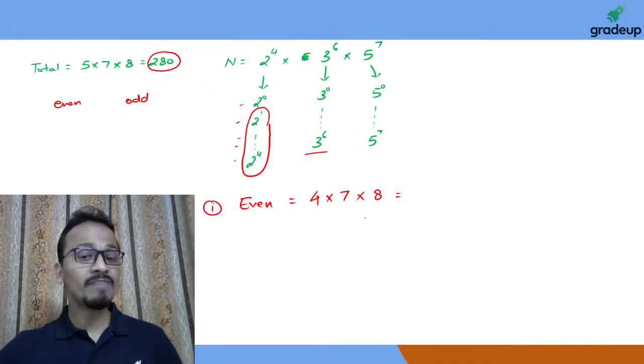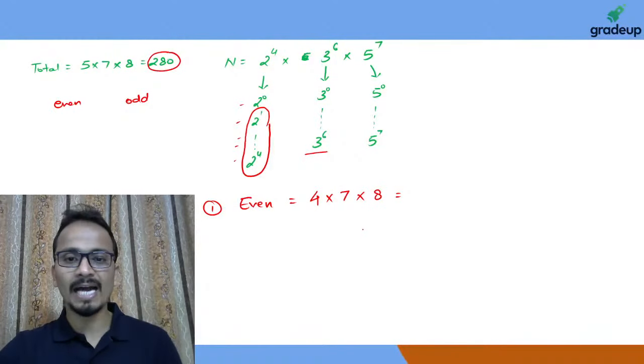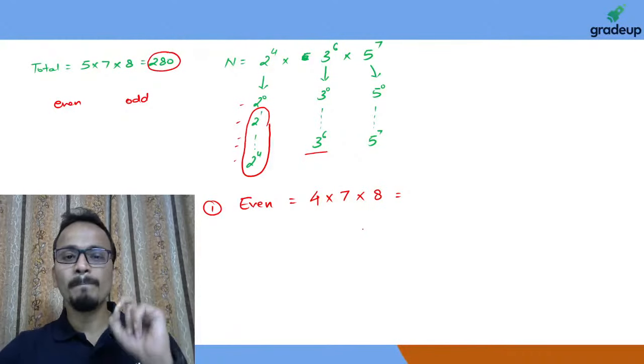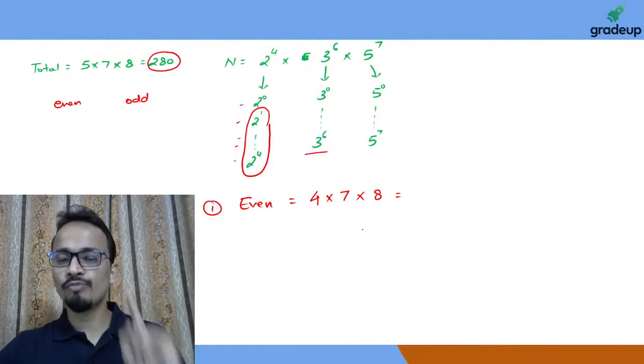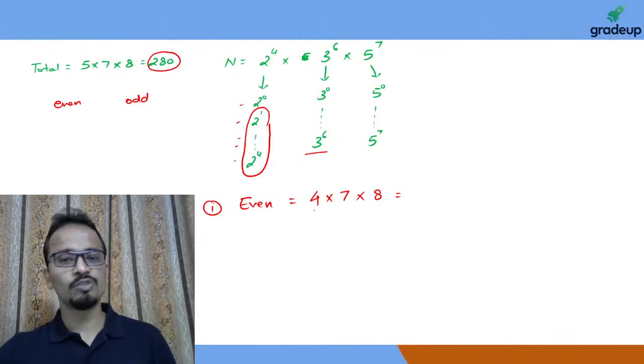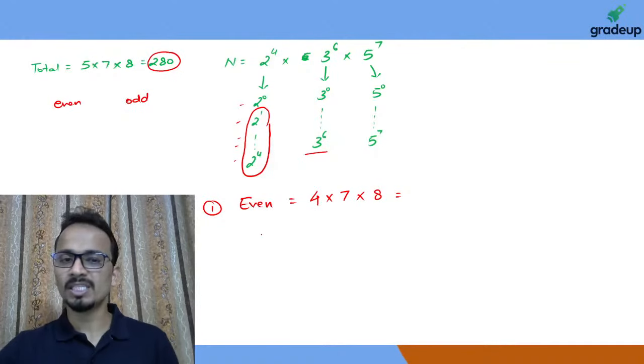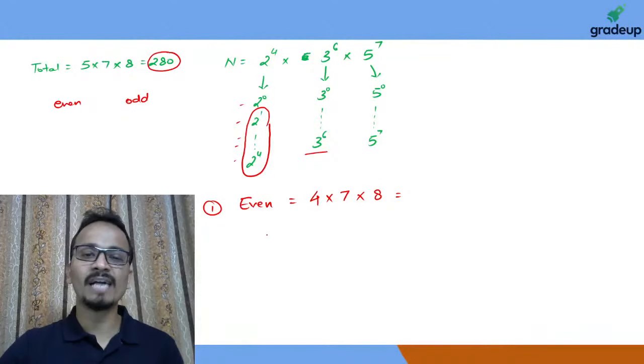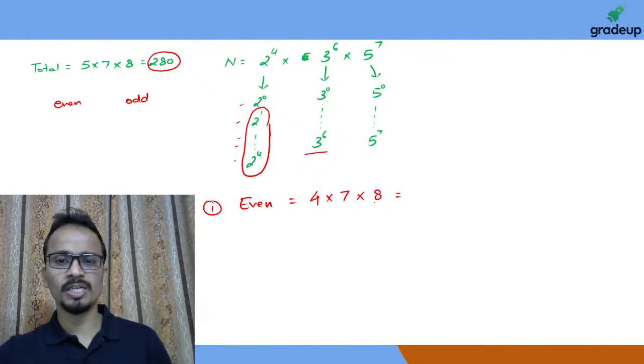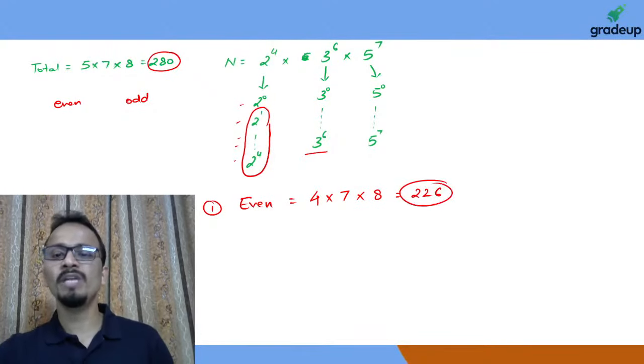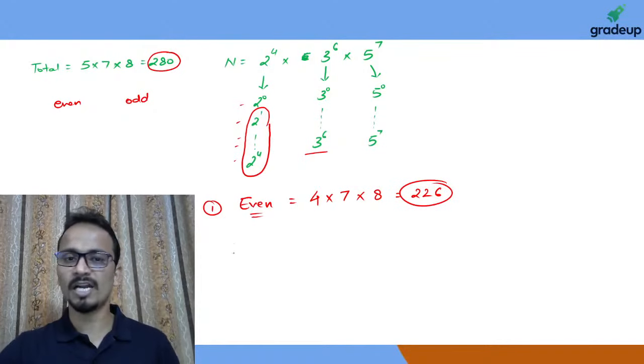So what I've done is I've just ensured that I have minimum 1 power of 2 present. So 4 into 7 into 8, this will be the number of factors of the number which are even. So 32 into 7, 224, will be the factors of this number which are even.